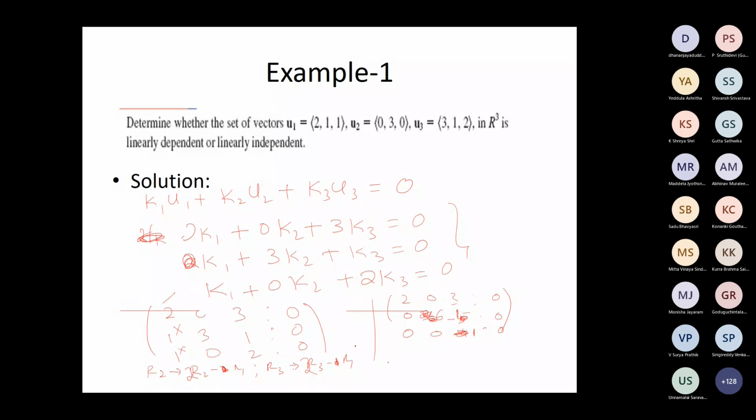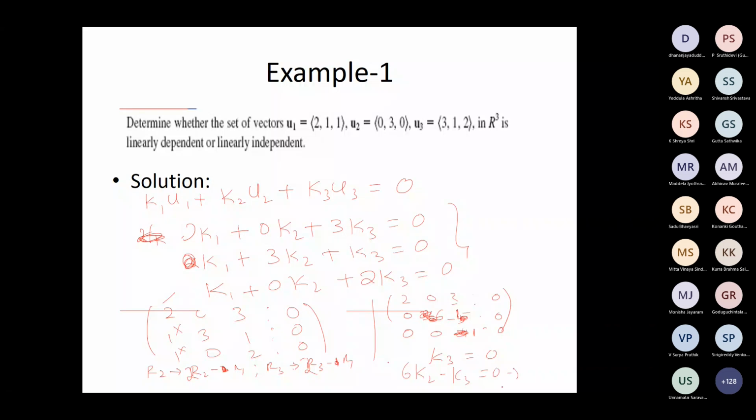Now the elimination is completed. Now you write the backward substitution. The last equation is K3 equal to 0. The second to last is 6K2 minus K3 equal to 0.